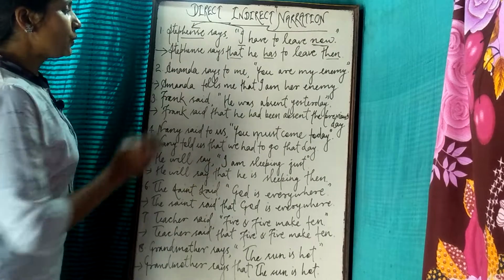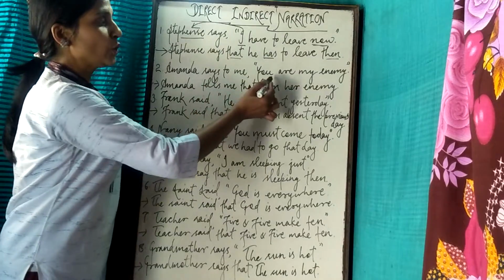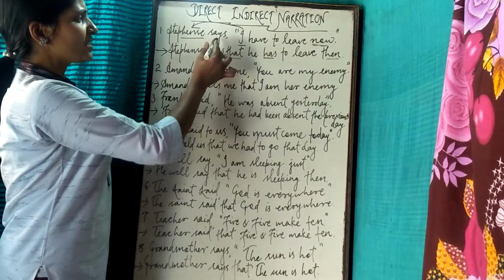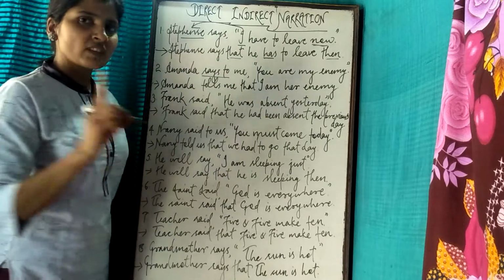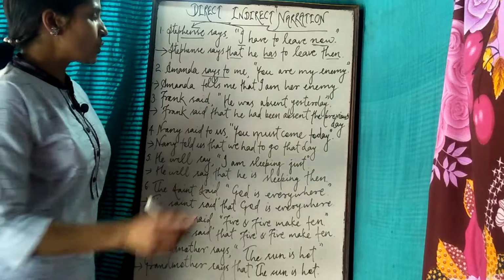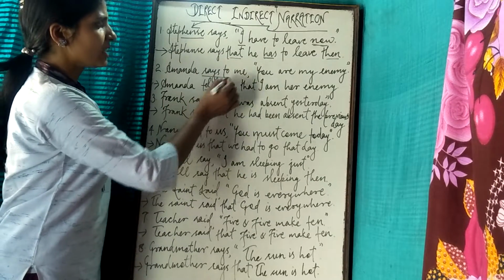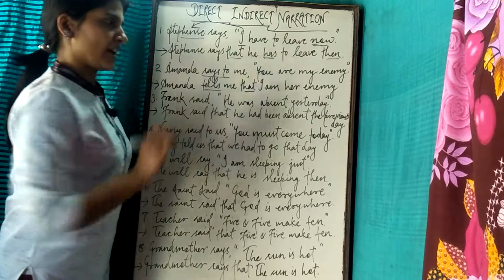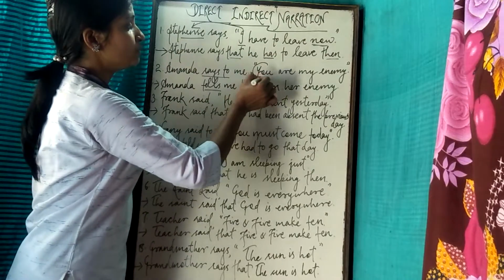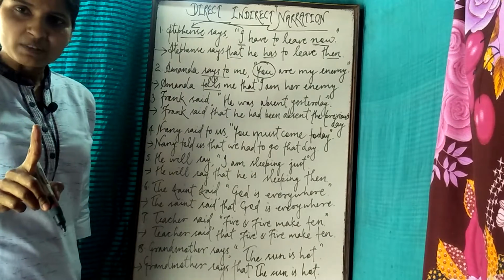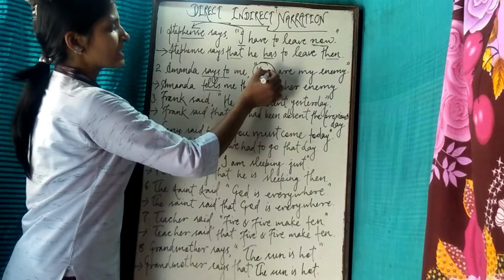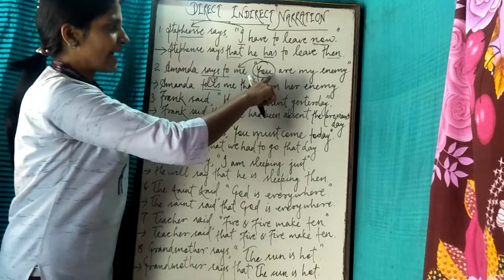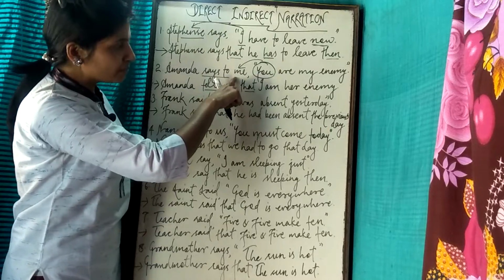See example number 2. Amanda says to me, you are my enemy. Amanda is a girl. Here says and here says to. As per the rules, says to is changed into tells. So Amanda tells me. Connect both by using that. That is the same. Now here is you. I is first person, you is second person. So the second person will be changed according to the first person number.